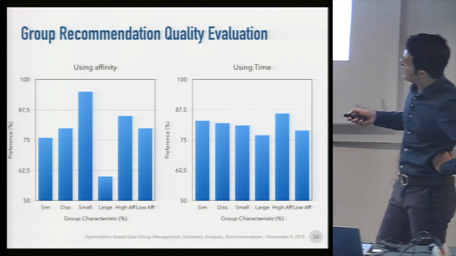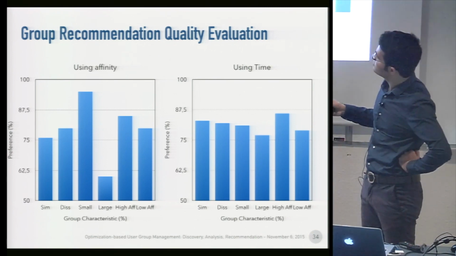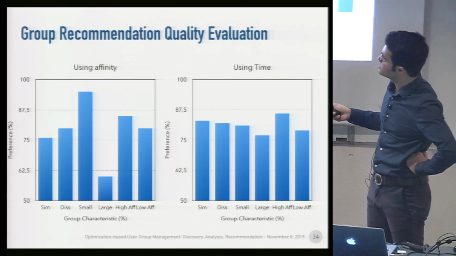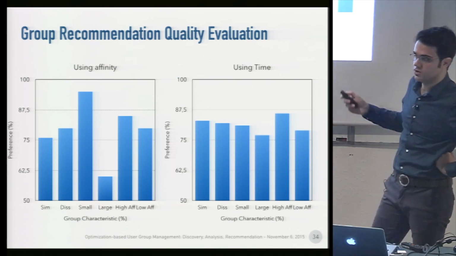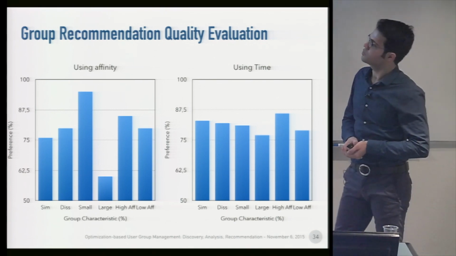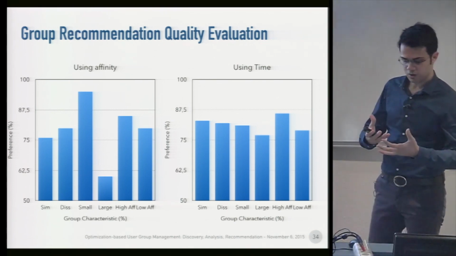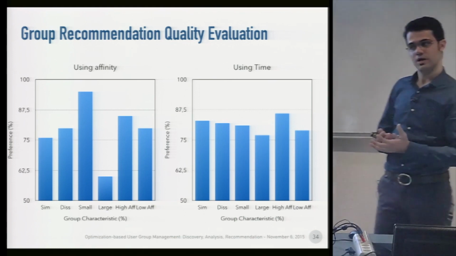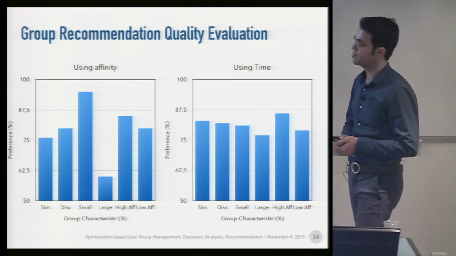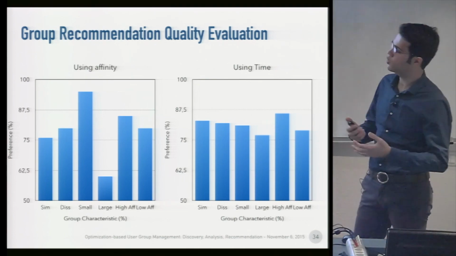We also observed that in the case of using affinity, small groups and high affinity groups benefit the most. This is mainly because in these groups, members know each other, and in this case affinity can influence the group more.